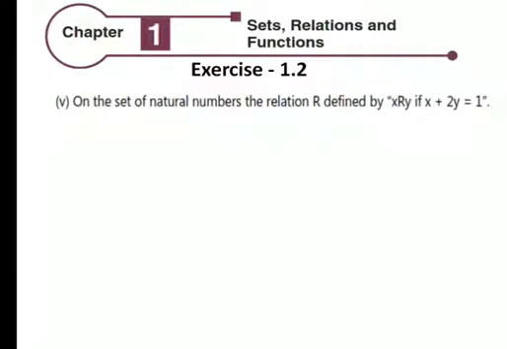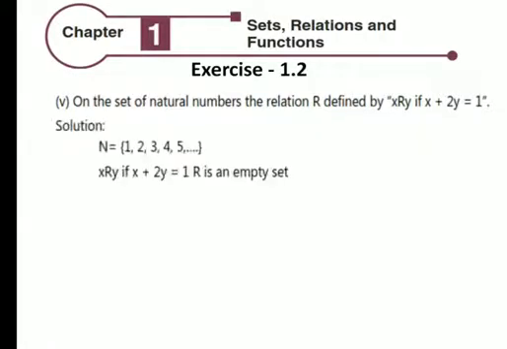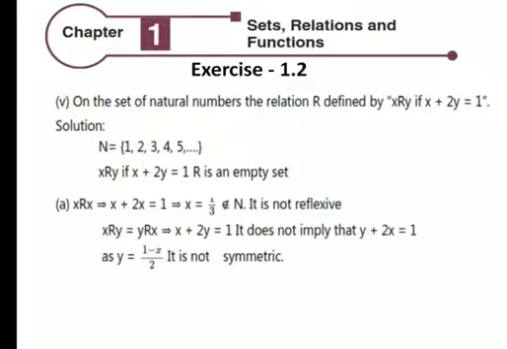On the set of natural numbers, the relation R is defined by x R y if x plus 2y equals 1. Solution: N, x R y if x plus 2y equals 1, R is an empty set. x R x, x plus 2x equals 1, x equals 1 by 3 does not belong to N, it is not